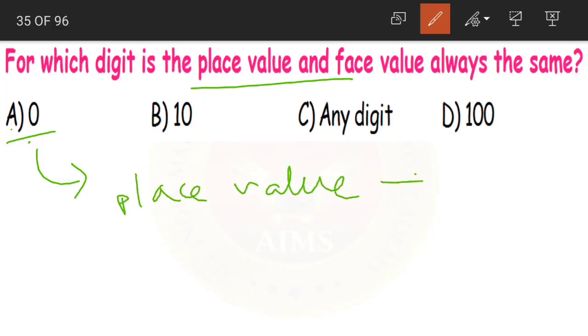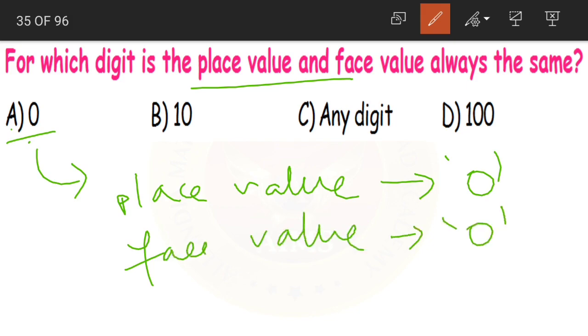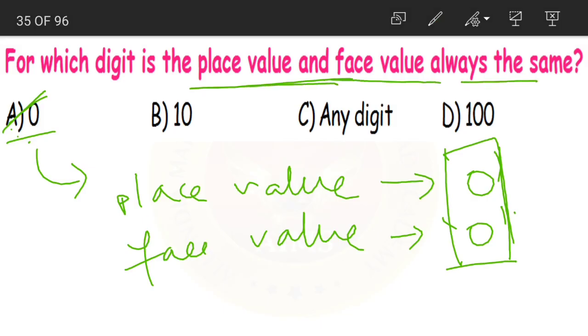No matter in whichever place it is, its place value will always be equal to 0. Yes or no? Yes. Now what about the face value of 0? The face value is also equal to 0. Now what are we observing here? The place value and face value are always the same. Which number is it? It is the digit 0. So for 0, place value and face value are always the same.